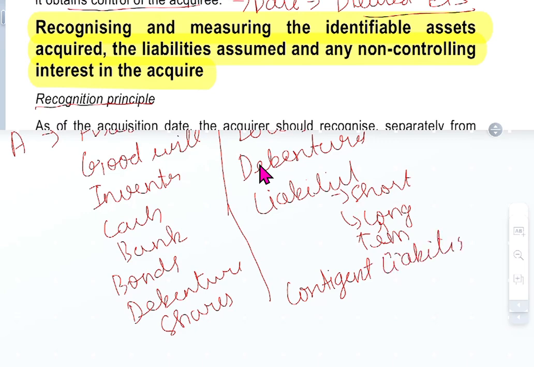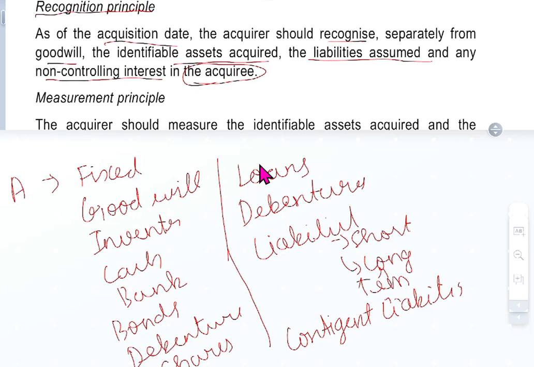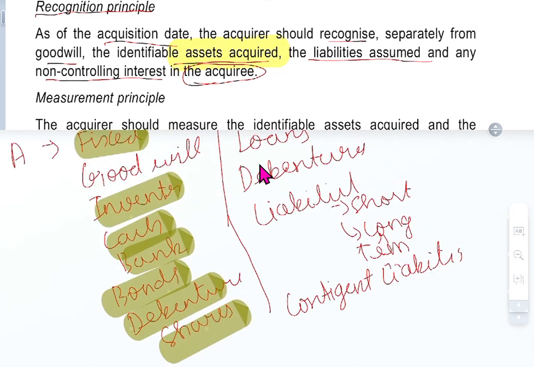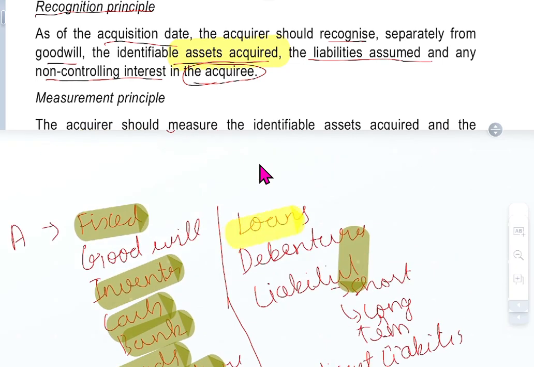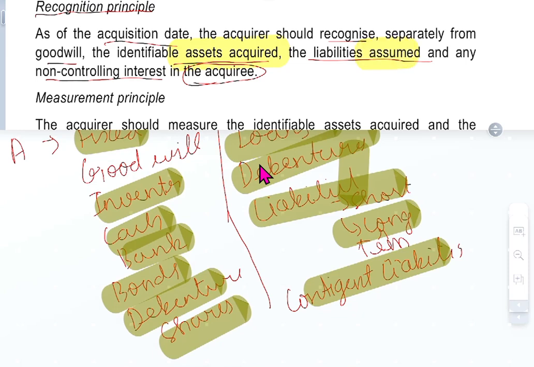So when you see this, you can identify something. What can they identify? You can identify the acquisition date. The acquirer should identify the acquired assets. What assets? Fixed assets, inventory, cash, bank balance, bonds, debentures, shares. These are assets. What is liability? Here you can see loans are liability, debentures are liability, short-term loan, long-term loan, and contingent liability is also a liability assumed, and any non-controlling interest of the acquiree.